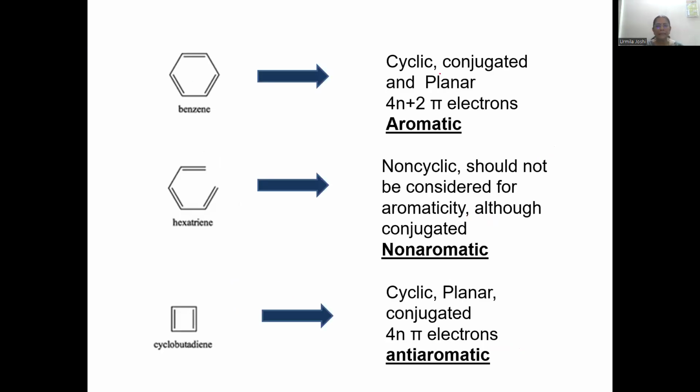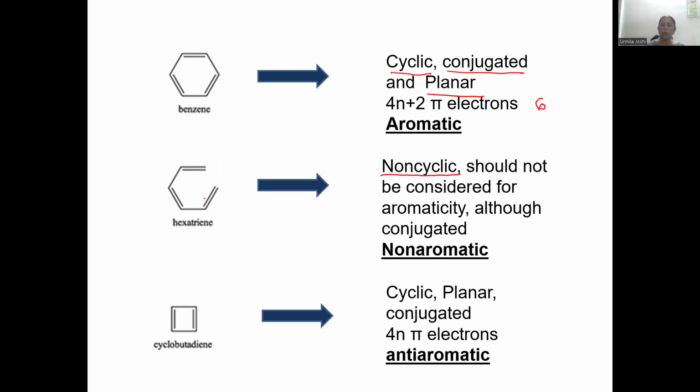Now apply this to benzene. We have seen it is cyclic, it is conjugated, it is planar, and it contains 6 pi electrons. 6 fits into 4n+2, so it is aromatic. Look at this hexatriene structure. This is a non-cyclic structure.